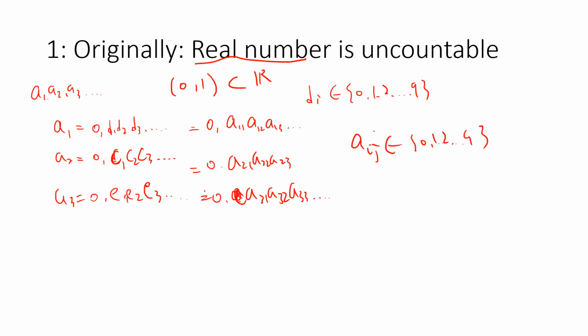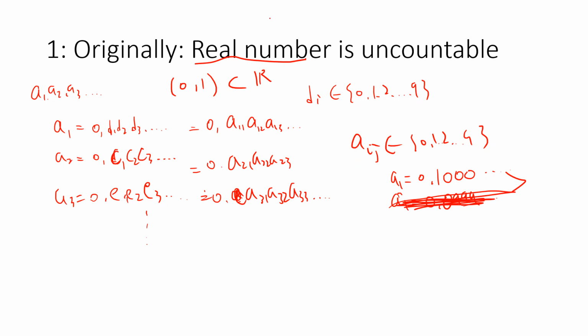And so the subtlety is there. The subtlety is that for the aij, there may be different string representations for a1. So for example, if a1 is 0.1, then you can have 0.100000, or a1 is equal to 0.099999. So the problem is that we may have different representations. So the idea is that let's eliminate this type of representation.